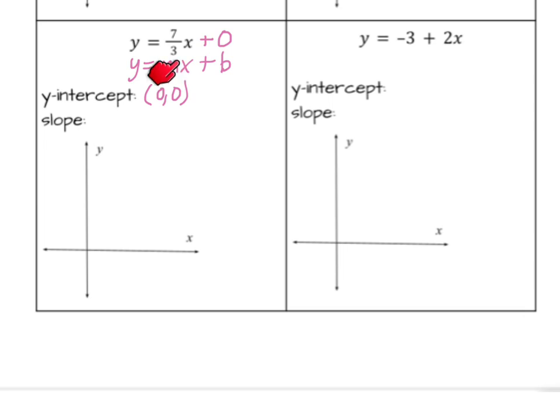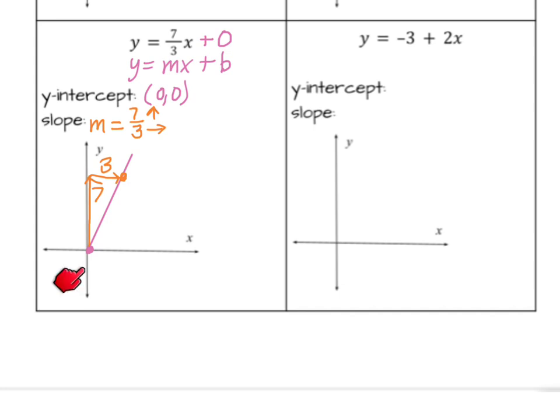Now, you didn't have to add the plus 0, and maybe you would have said, look, this y equals 7/3 x, that matches y equals kx, so I know it's proportional, so I know the y-intercept is 0, 0. That would be another way to get the same answer. The slope, I can see, is 7/3, because that's greater than 1, meaning we're going to go up 7 and 3 to the right. This slope is greater than 1, so I'm going to draw a steep line, steeper than 45 degrees. And from here, we're going to go up 7, 3 to the right.